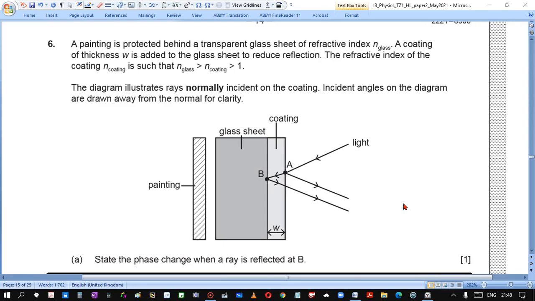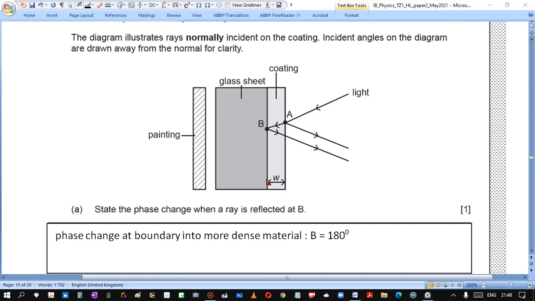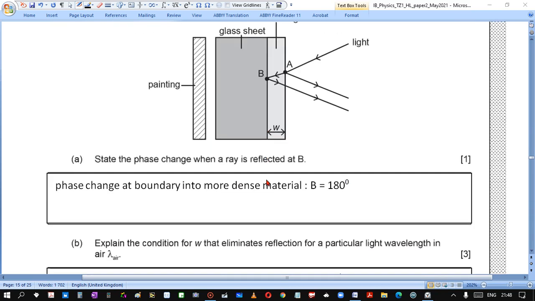The diagram illustrates rays normally incident on the coating. Incident angles on the diagram are drawn away from the normal for clarity. State the phase change when a ray is reflected at B. At B, the ray meets a denser material, so the phase change will be pi or 180 degrees.